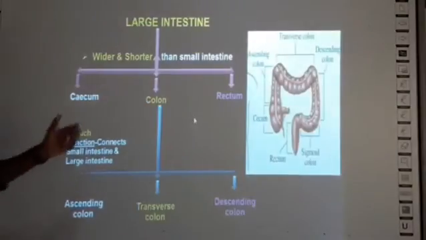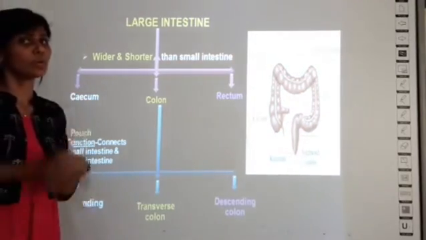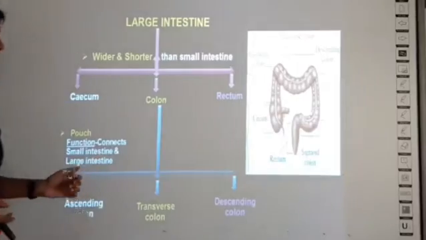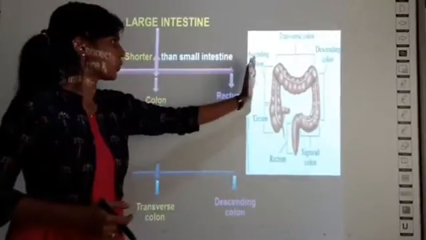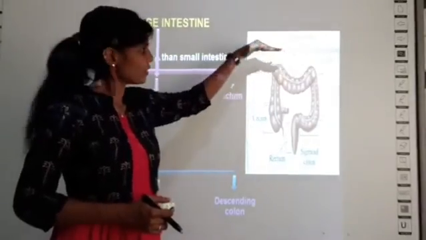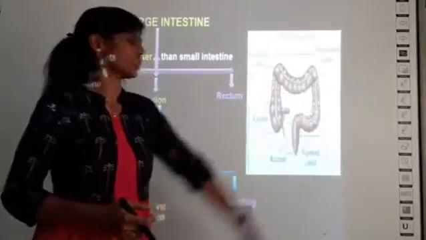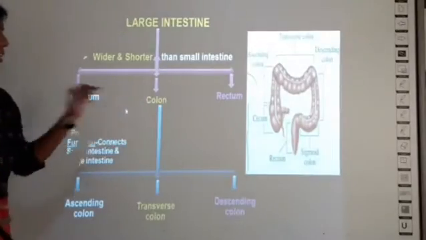And this colon is divided into 3 regions again called ascending colon. Ascending means going in the upward direction. So ascending colon, which is this one, and transverse colon, which is the middle region or straight region, and descending colon, which is the downward direction. So these are the 3 portions in the colon.